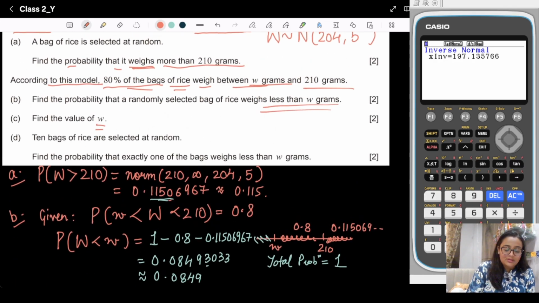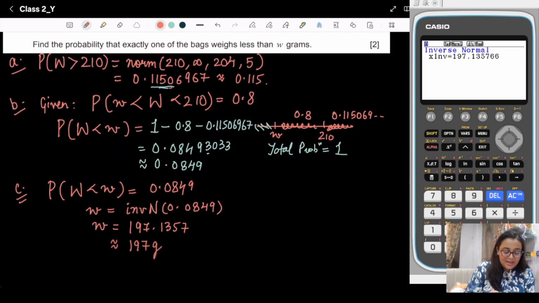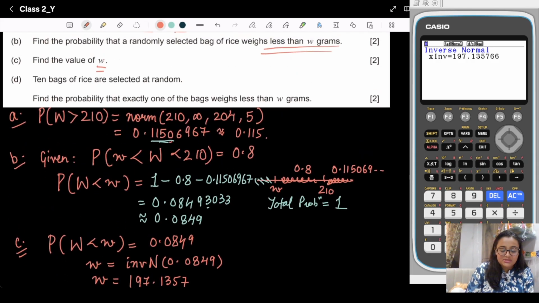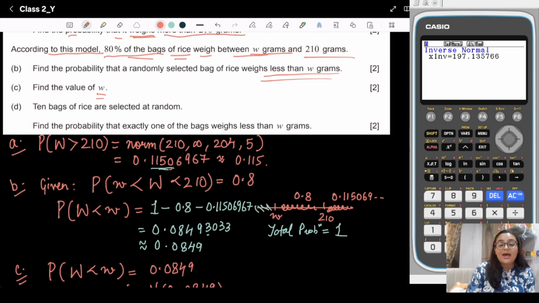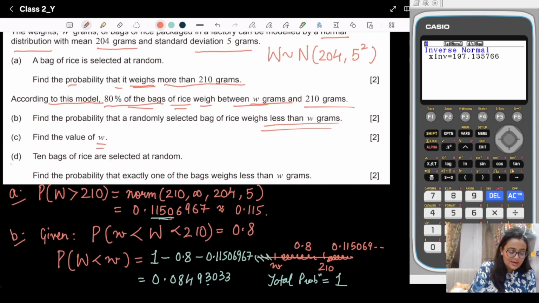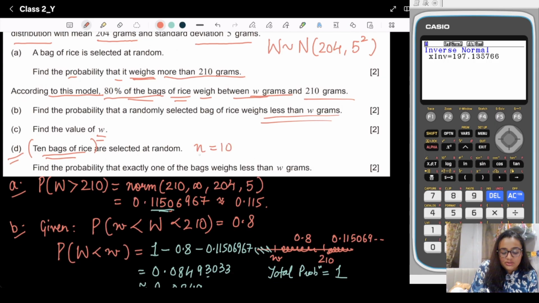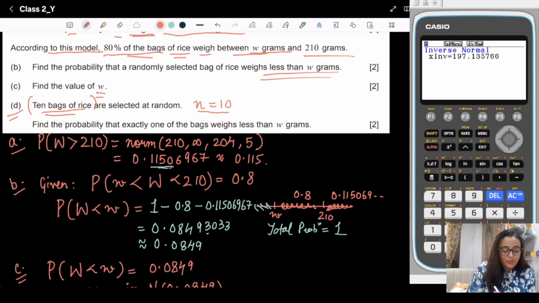So this shows that the probability that W is less than 197 gram is 0.0849. Now we need to find the D part. In the D part, you will notice that a fixed number of bags is given to us. A fixed number means we need to apply binomial, because here n is equal to 10. In binomial we just need two things, n and p. P is the probability of success, the thing we are interested in.